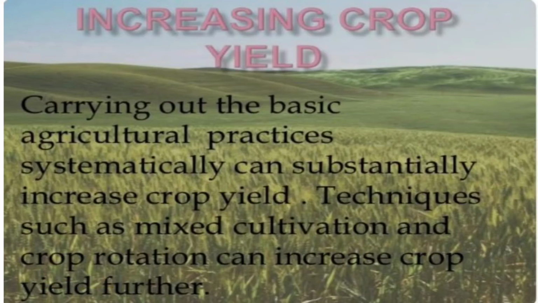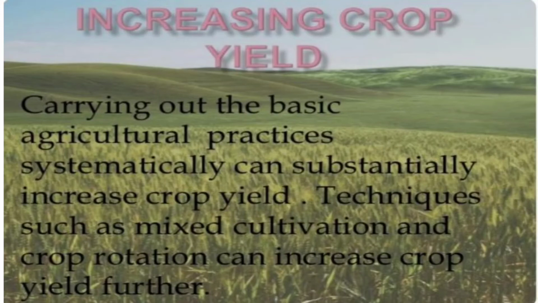Next we have increasing crop yields. This should have been at first, but it has been given at last, so we can't change that, but I can explain it very well. Carrying out the basic agricultural practice system can substantially increase crop yield. Techniques such as mixed cultivation and crop rotation can increase crop yield further. We can get the best crop yield, but we can also increase it further by mixed cultivation and crop rotation.